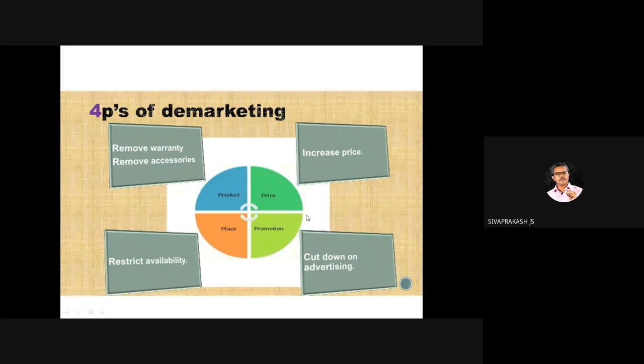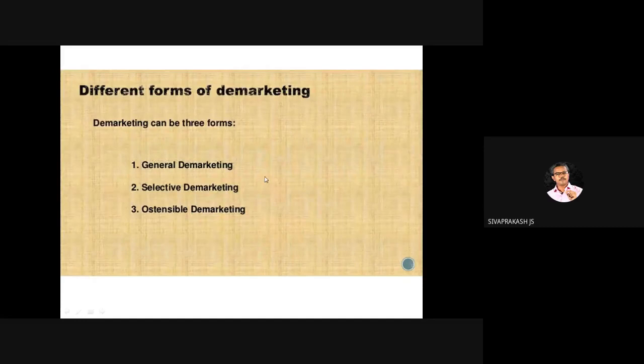But from the demarketing perspective, what does the product refer to? What does the price refer to? How is the promotion there? Will there be any promotion activities in demarketing? Yes. Some people think demarketing has no promotion, but it's not so. Demarketing also needs a promotion. Then place, distribution strategies. Right? These are the 4 P's of demarketing.